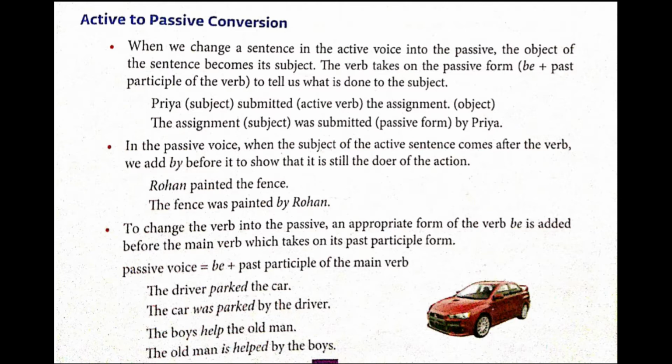Passive voice is equal to be plus past participle of the main verb. For example, the driver parked the car. Please take the pencil and underline parked. Now here, parked is the given verb, in past tense. So you will be using the car was parked by the driver. Underline was parked. Rest all is an interchange of positions. The car will come as the subject and the driver will be the receiver over there.